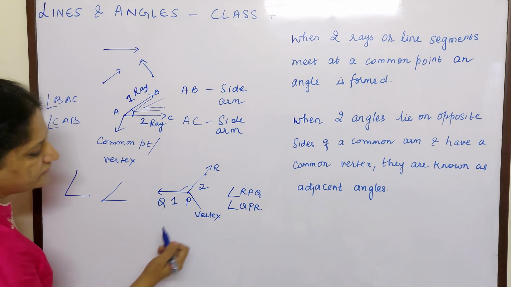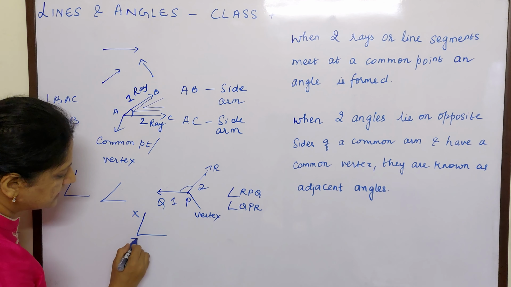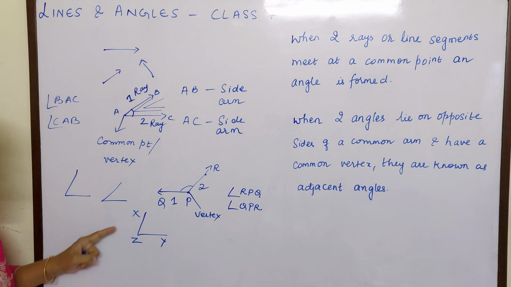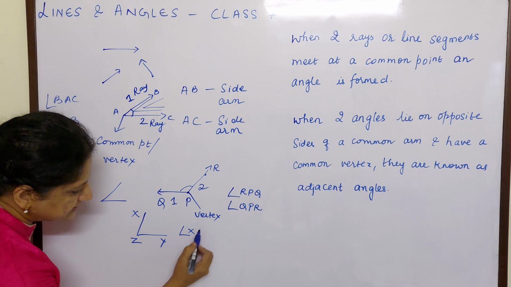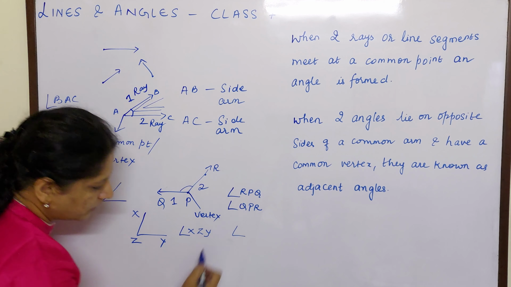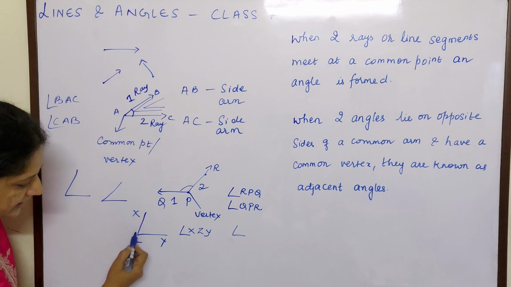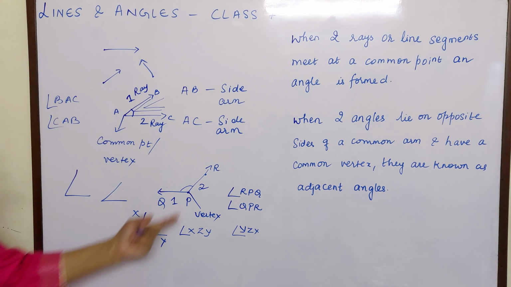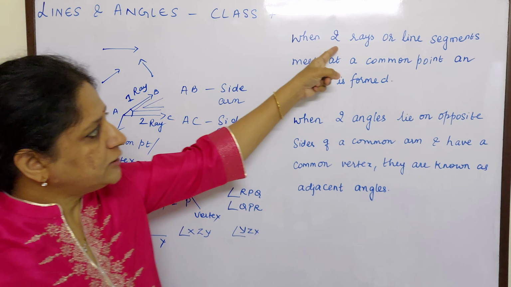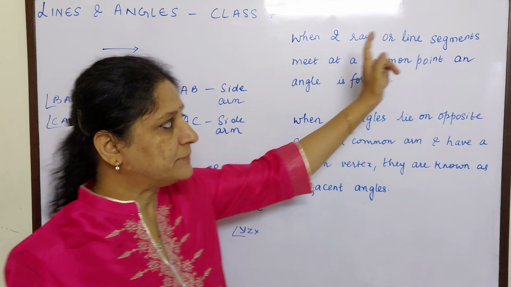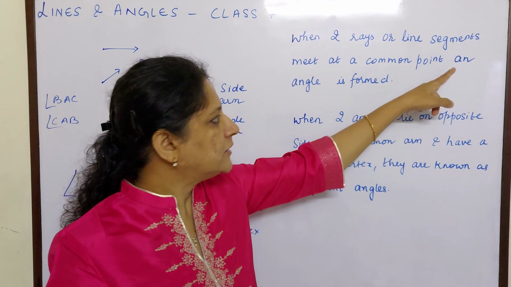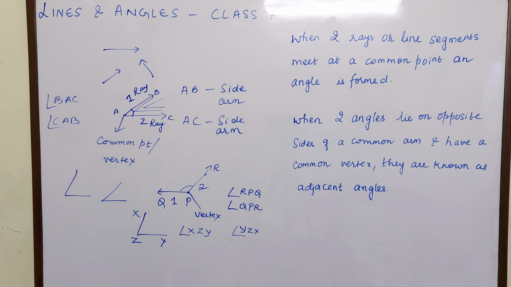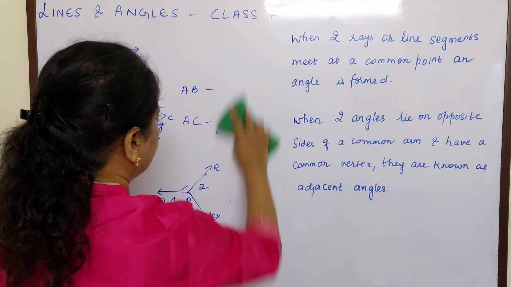Now for example, how will you name this, children? This is X and Z and Y. How will you name this? You can write it as XZY or YZX. So hope you understood, children. Now let us go to the definition. When two rays or line segments meet at a common point, an angle is formed. So now you have understood what an angle is, how it is formed, and how to name an angle.